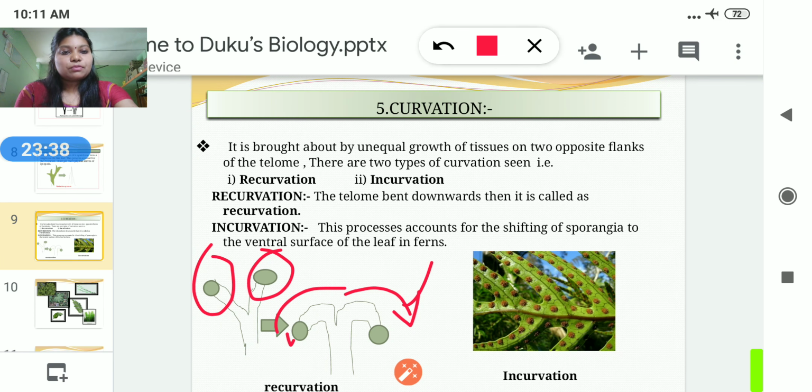And the incurvation process. In the recurvation process, the terminal sporangia move downwards, that is, bend downwards. And the incurvation process means the shifting of the sporangia to the ventral surface of the leaf in the fern.